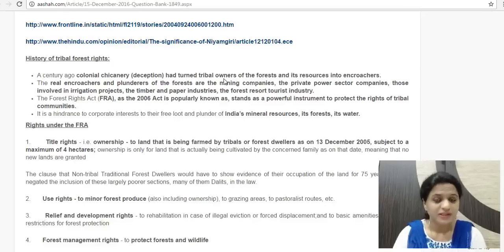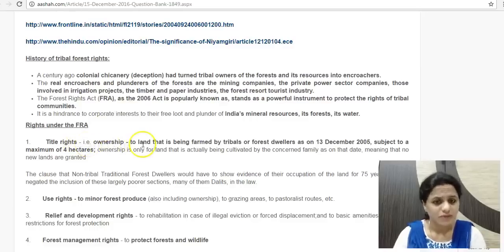And the other real encroachers, which the article also says, were mining companies, private power sector companies, irrigation projects, timber and paper industries, who take away resources from the forest. They are the actual encroachers. That is the article's point of view, because state governments benefit from this and allow them to take away resources from the forest. And these tribals do not have access to even the minor forest produce. That is why this Forest Rights Act gives them ownership, title rights.